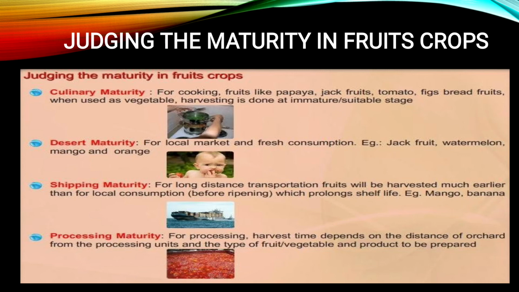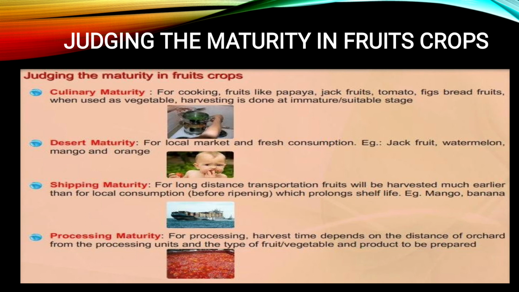In case of papaya, we eat it when it is fully ripened, but still we can use it at a raw, unripened stage for preparation of tutti frutti. So that is culinary maturity, means when we are going to use that. A second example is baby corn or fully developed corn. So we can use them at both stages.